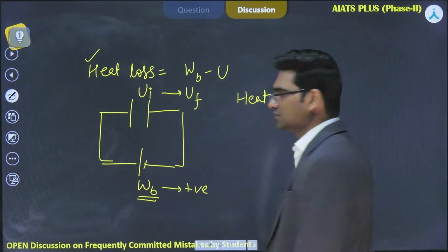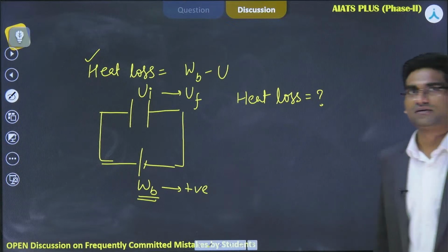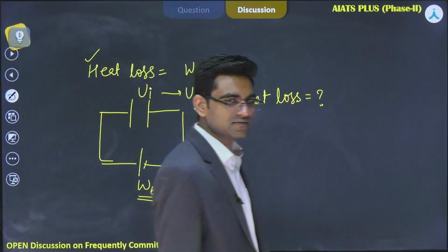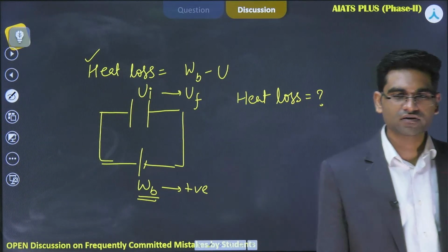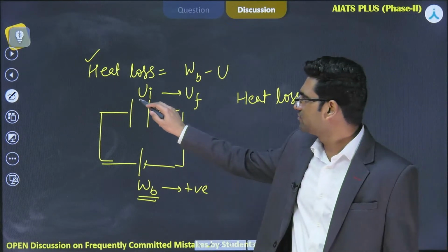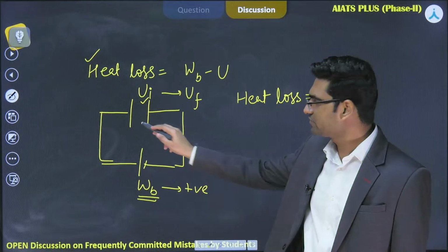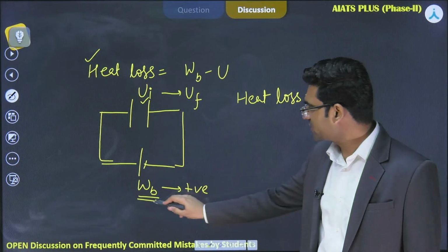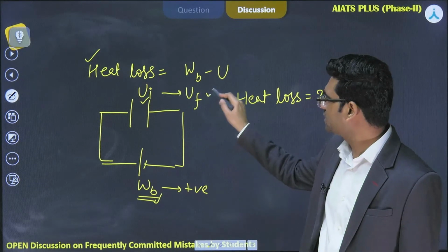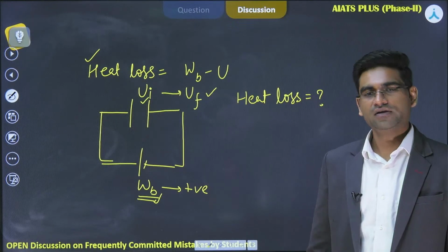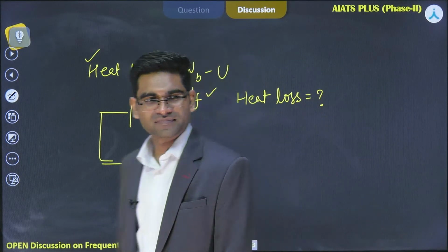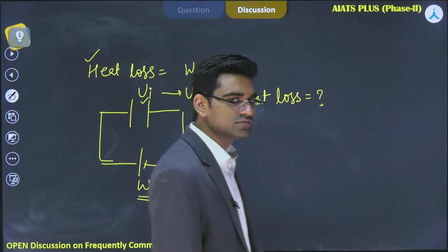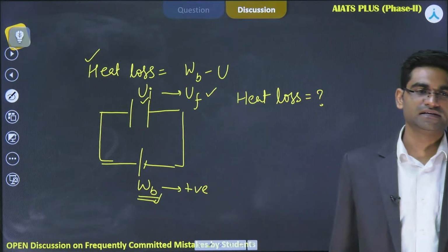You have to find this. Usually questions say that an uncharged capacitor is there, a battery is connected, and we find the value of the heat loss. But here some charge was already there, so some energy was already there in the capacitor. We connected a battery which has done some positive work WB, and the final energy stored in the capacitor is given as UF. What is the heat loss here? Easy problem, but if you haven't done it before it might seem difficult, but after we discuss this, it will become easy again.